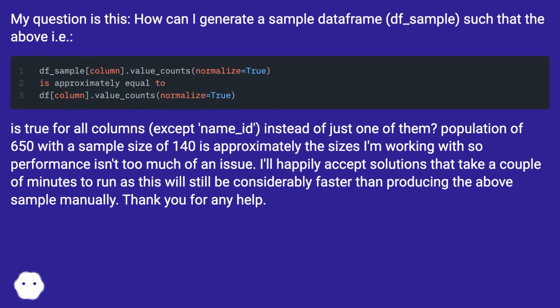Population of 650 with a sample size of 140 is approximately the sizes I'm working with, so performance isn't too much of an issue. I'll happily accept solutions that take a couple of minutes to run, as this will still be considerably faster than producing the above sample manually. Thank you for any help.